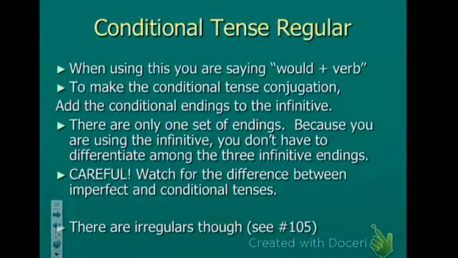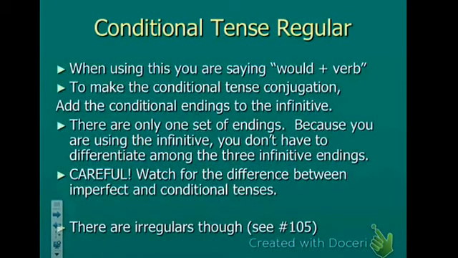So when we do this in English, we're saying somebody would eat a Snickers bar. Somebody could eat a Snickers bar. So we have the could or the would or should, es posible, which would be subjunctive, and the verb. But in Spanish, we do it just like we do the future tense. We just attach the ending to the infinitive form of the verb, unless it's irregular. And guess what? The irregulars are exactly the same as they are for future tense. So once you know them, you know them.